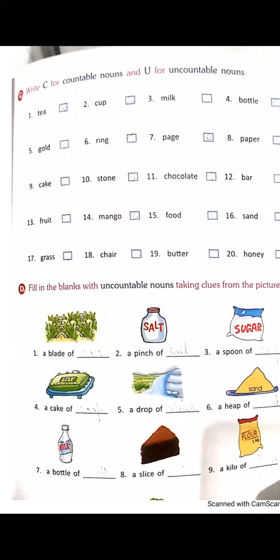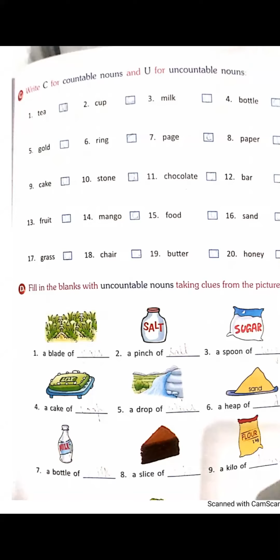We can count the slice of cake, but cake is uncountable. Okay ma'am. Next, 10th, stone. Stone is also uncountable. Then chocolate, 11th. We can count bar of chocolate, but we can't count chocolate. Okay. 12th, bar, yes, this is countable.